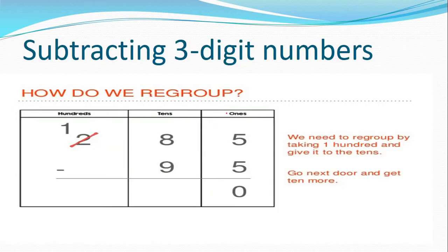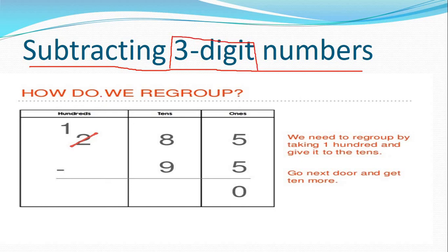Okay, and now here is a new topic. What is the new topic? Already we have learned this topic, all students. Okay, what is our topic? Subtracting 3-digit numbers. How do we regroup? Understood, all students?